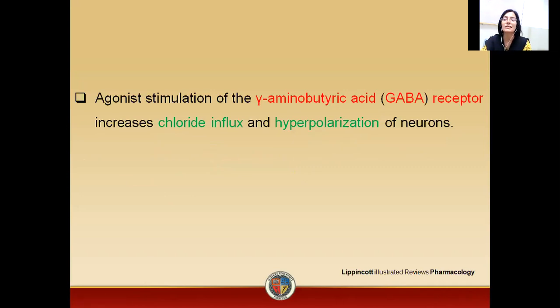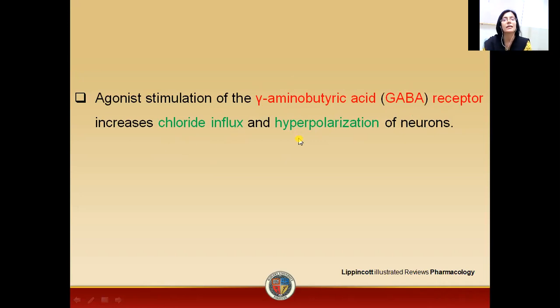Now, what is GABA? GABA is gamma amino butyric acid, which is a ligand, and this ligand binds itself to a receptor, which is called the GABA receptor. As a result of activation of this receptor, there is increased influx of chloride.